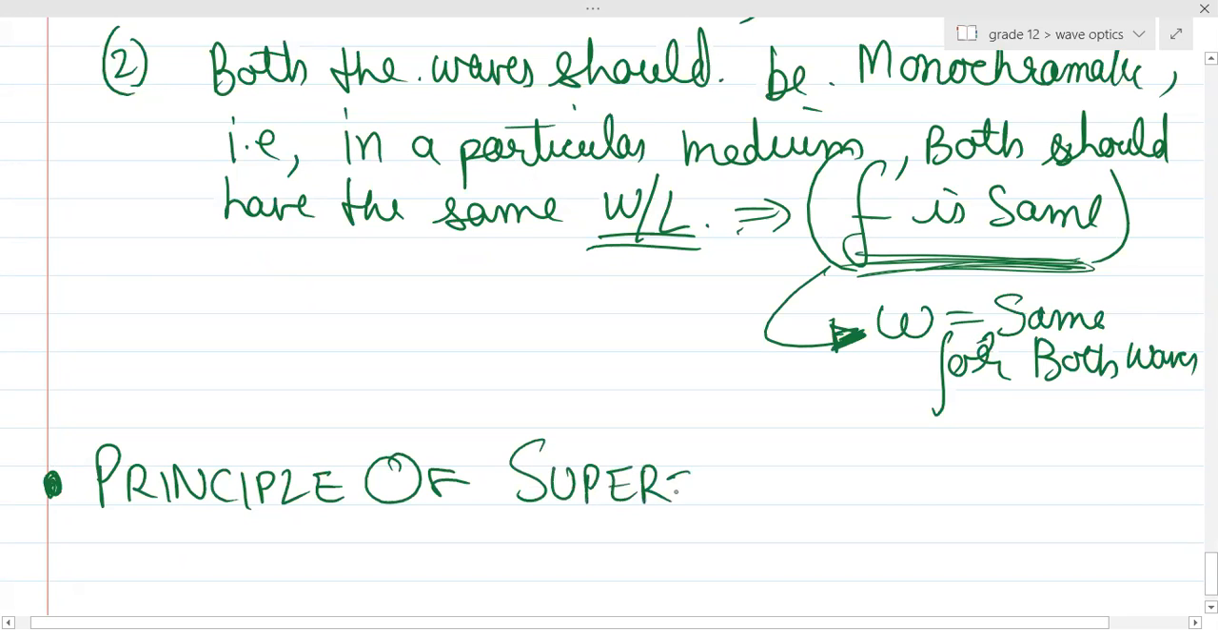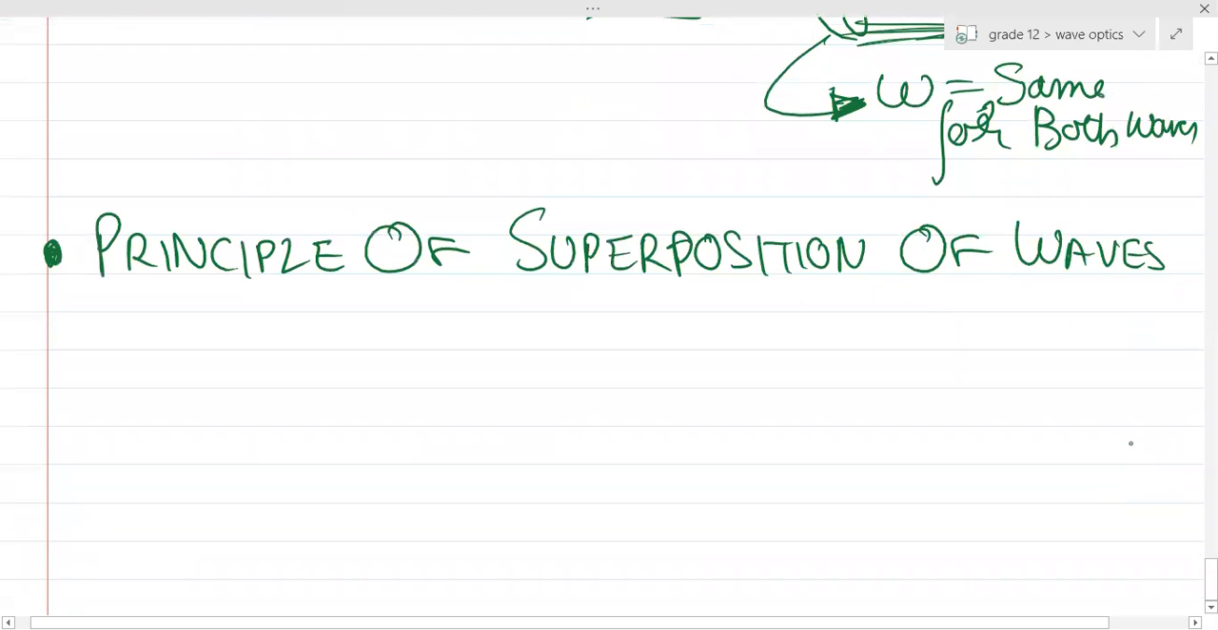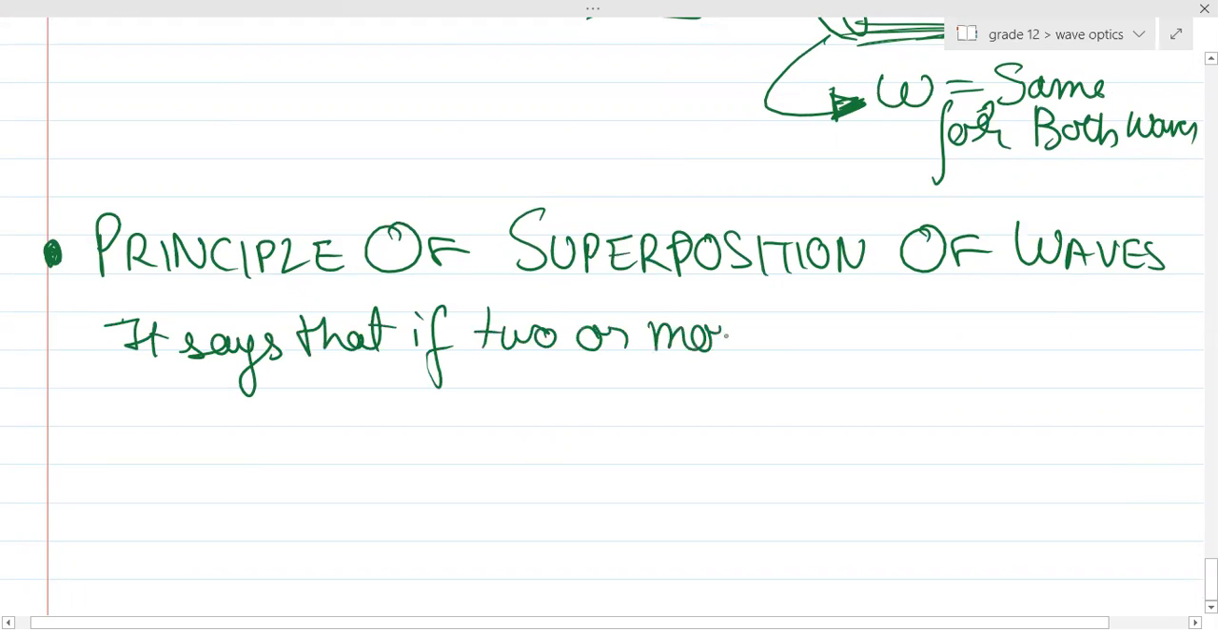Although this superposition principle has already been discussed in 11th grade, we'll still try to do it again. Principle of superposition of waves: any two waves, not necessarily coherent waves, any two waves. How do we state it? It says that if two or more waves superpose